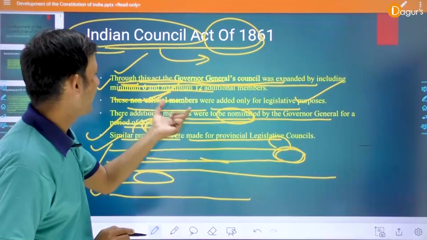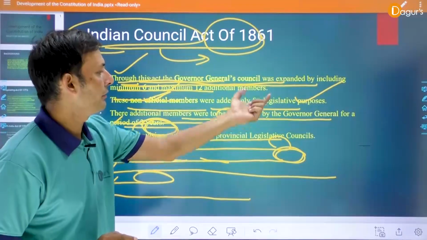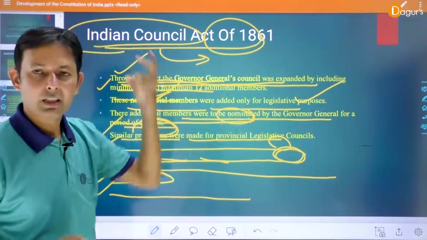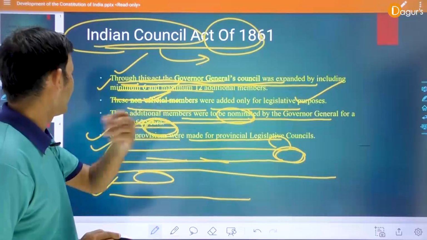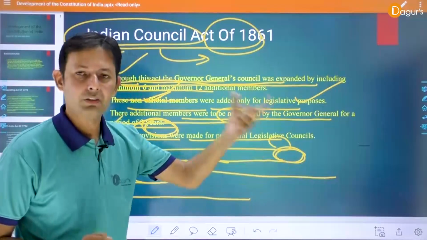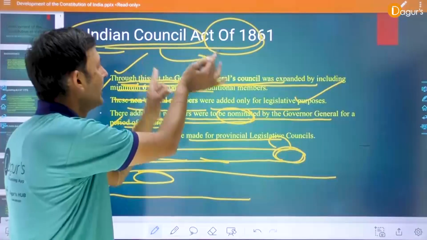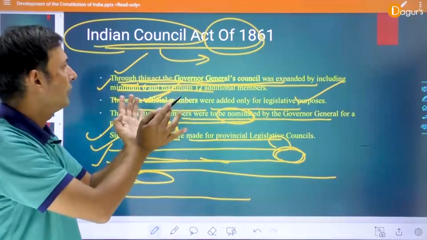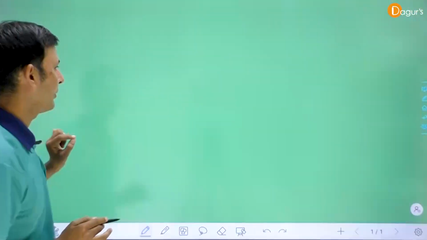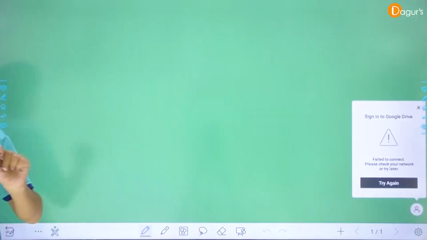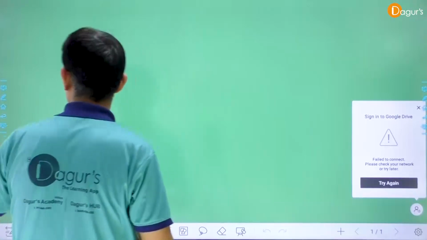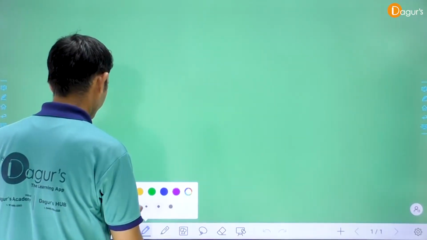These non-official members were added only for legislative purposes. The additional members were to be nominated by the Governor General for a period of 2 years, and similar provisions were made for the Provincial Legislative Councils. Okay, so that is the 1861 Indian Council Act. Now we discuss another act, the 1892 Indian Government Act.